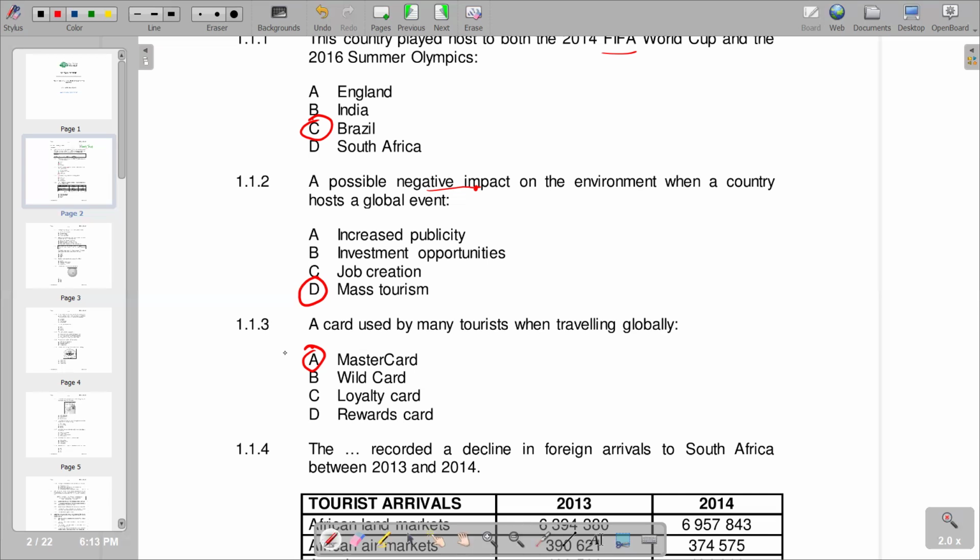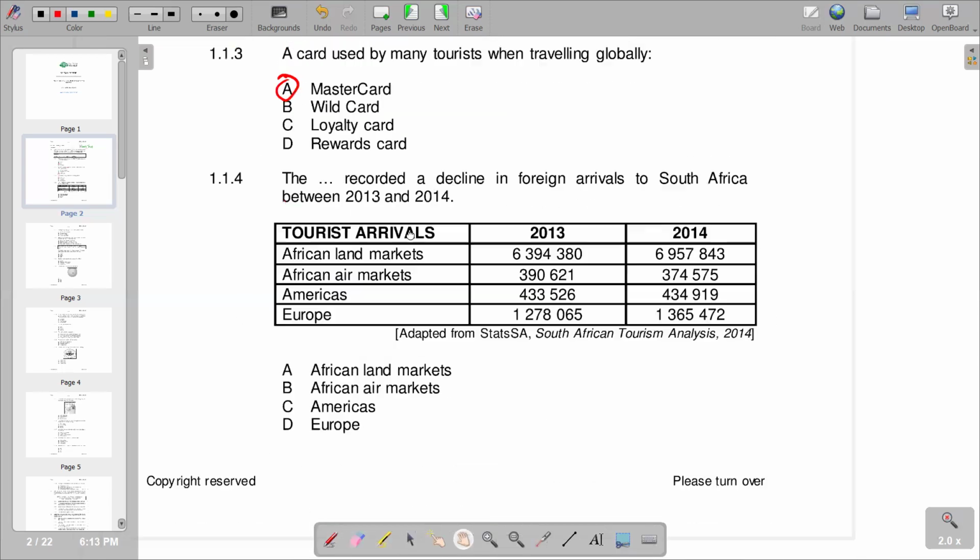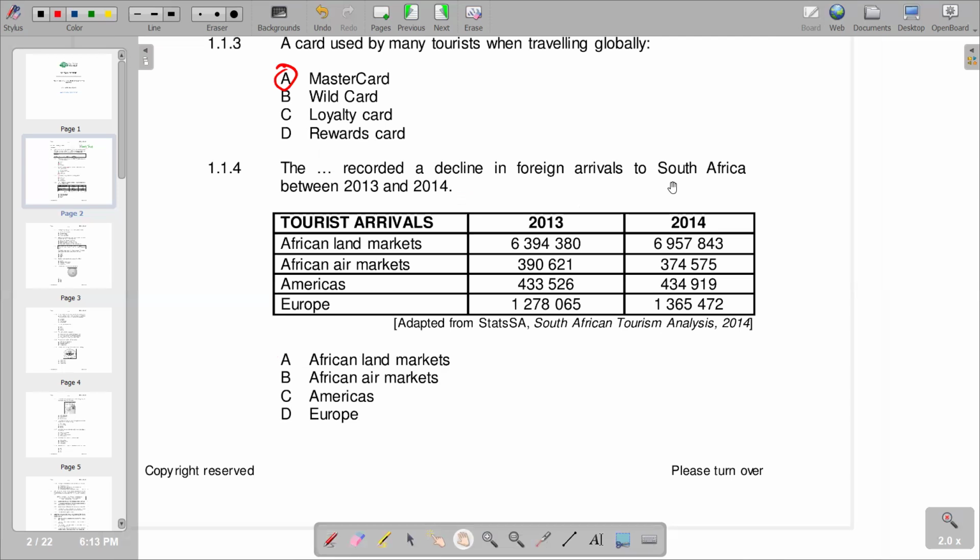And I will go on to the next part of the question, which is 1.1.4, which is: the dash recorded a decline in foreign arrivals to South Africa between 2013 and 2014. So we are given 2013 representing this column and then 2014 in this column. So the question is asking for a decline, which means other parts will be having an increase, and on this one, it will be a decline. So if you look at African land markets, it's from 6,394,380 to 6,957,843, and we are noticing that this is an increase. So this one is an increase, which is obviously out. We are looking for a decrease.